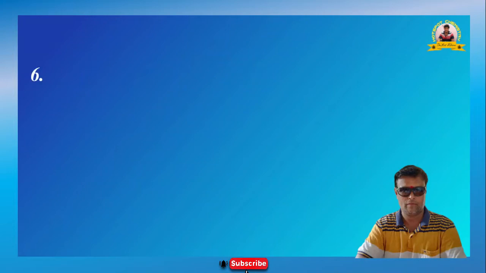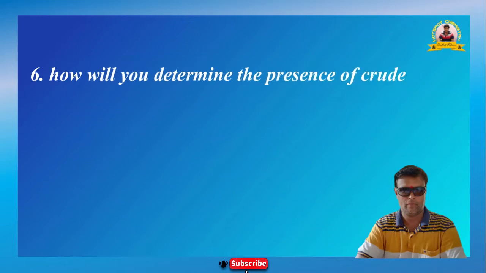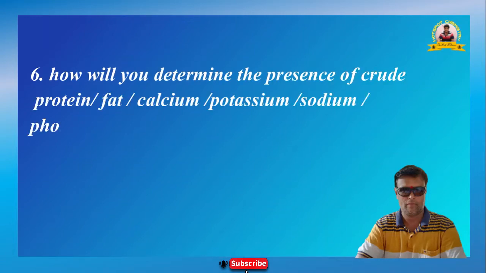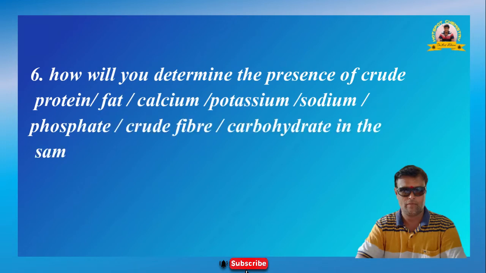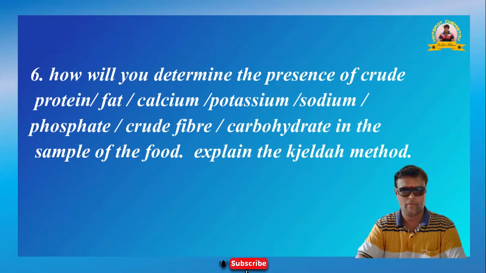Now question number 6. How will you determine the presence of crude protein, crude fat, calcium, potassium, sodium, phosphate, crude fiber, and carbohydrates in the sample of the food? Explain the Kjeldahl method. Again repeating the question number 6.